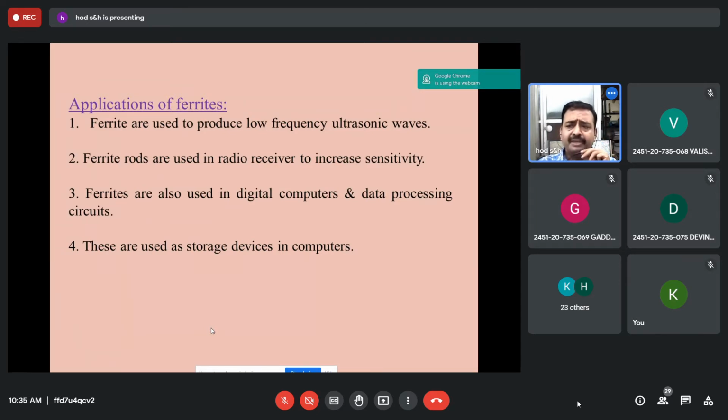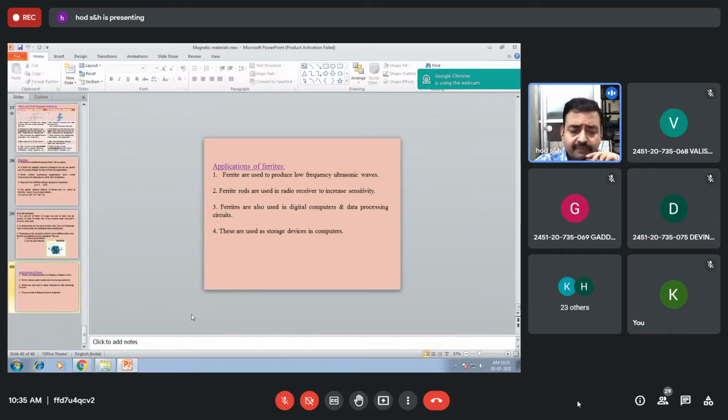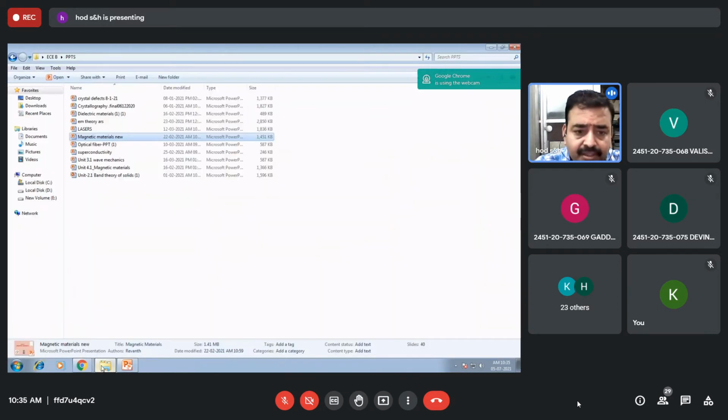Sometimes you may get: describe ferrites and mention any applications, or as a short answer, mention any 4 applications of ferrites. Generally, this can be taken as a short answer only. So these are the three main questions in this chapter. Sometimes you may get classification of materials: dia, para, ferro, antiferro, ferri. But the molecular field theory, the domain theory, and magnetic hysteresis are the important ones. Sometimes for 4 or 5 marks, distinguish soft and hard magnetic materials. Don't get confused: type 1 and type 2 superconductors are different. So these are to be covered in the chapter on magnetic materials.